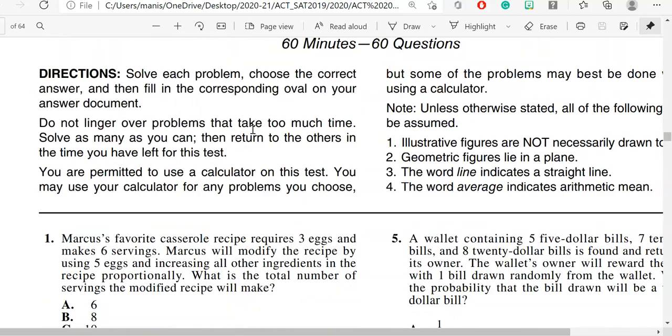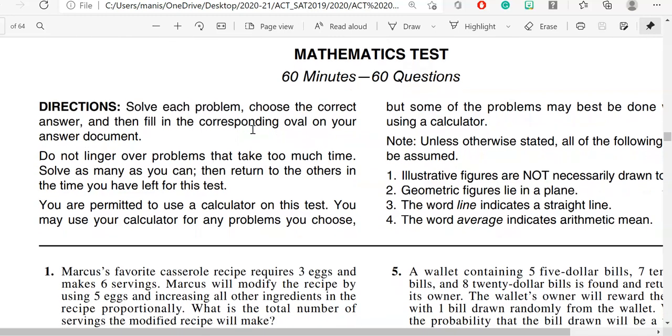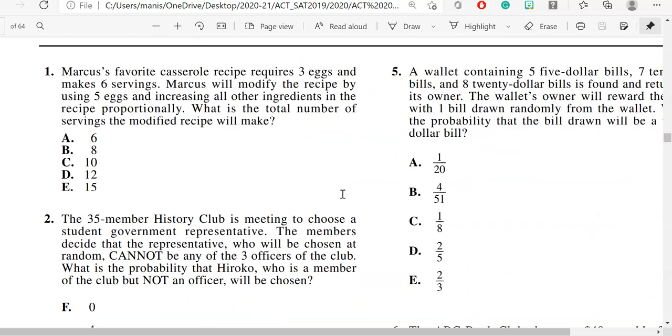This is ACT practice test. I got it from the ACT website. As you can see over here, these are the instructions. There are 60 minutes to solve 60 questions over here. So let's start with question number 1.